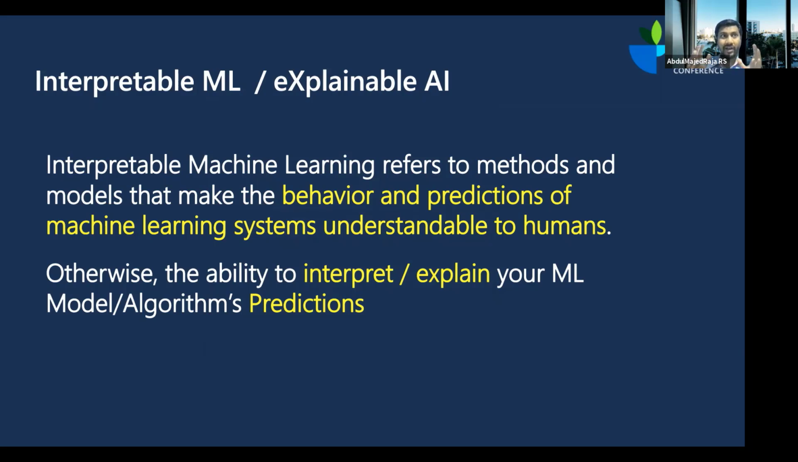So if you have built a model, or machine learning model, or artificial intelligence model, a statistical model, whatever you would like to call it, if you understand what the prediction is and how that prediction is made, like what that prediction is based on, then that is called interpretable machine learning. So you have a machine learning system, and you have the ability to interpret or explain how that machine learning algorithm or model is making predictions, and that is what we are calling interpretable machine learning.